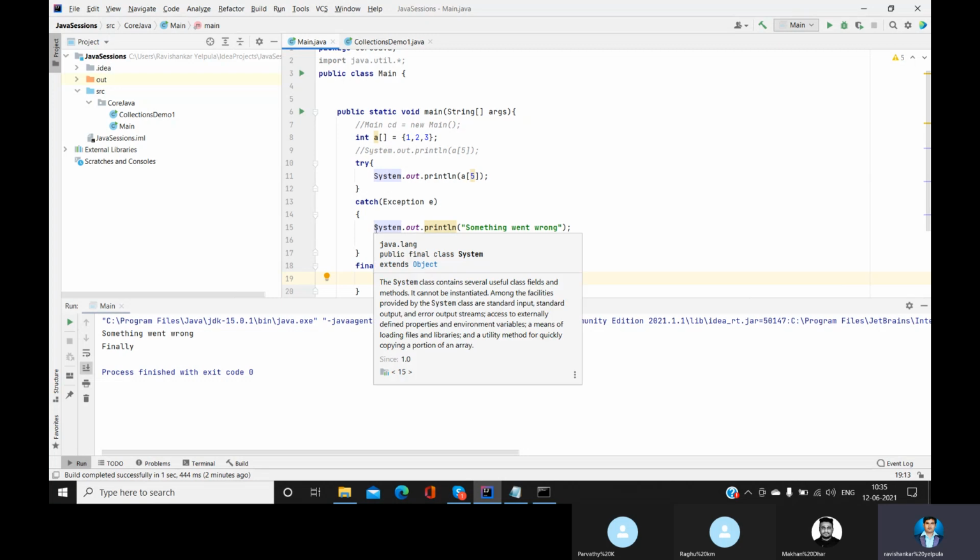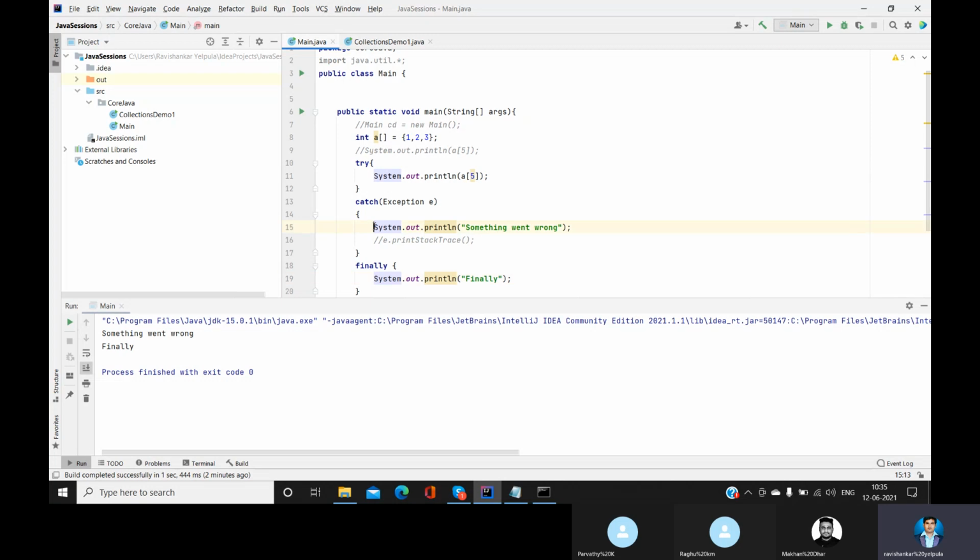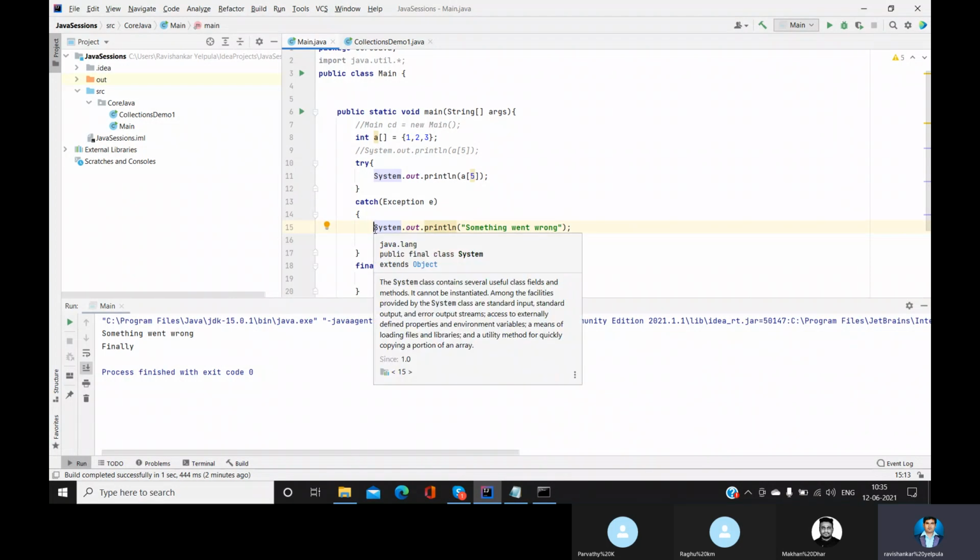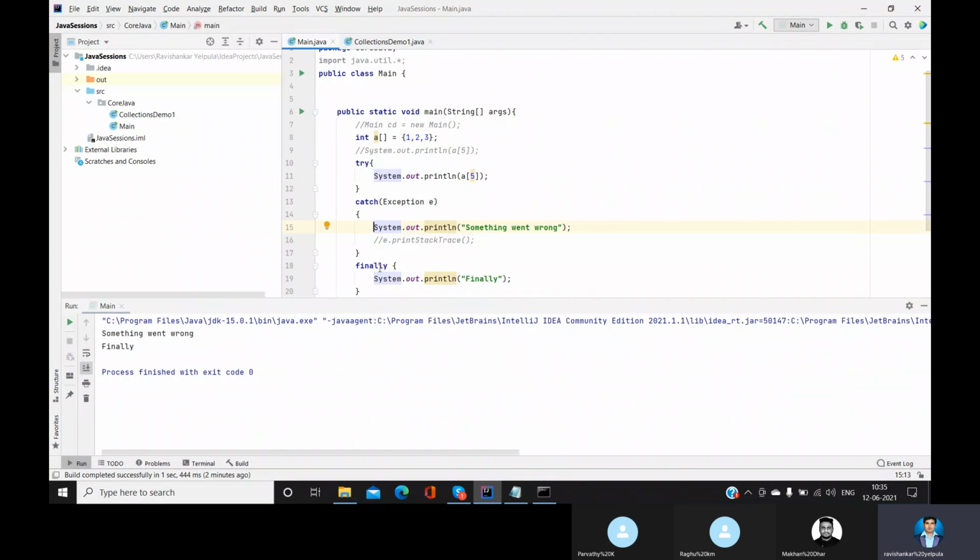An exception will completely stop the execution of the program. But even though the execution point is getting completely interrupted, finally is still getting executed, guys. So that is the difference.